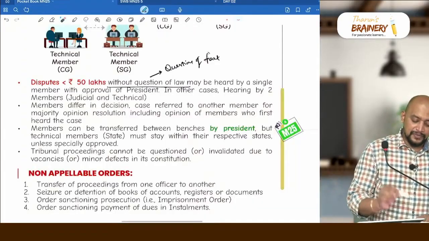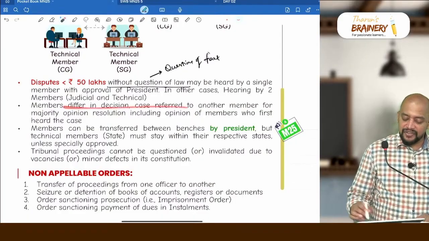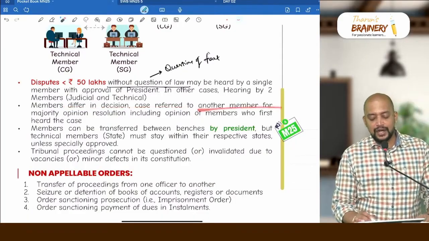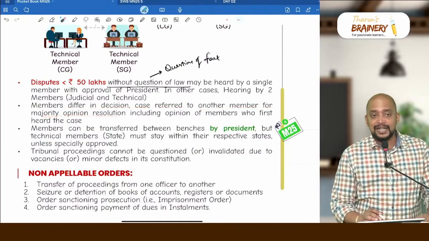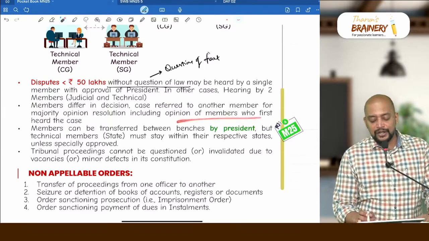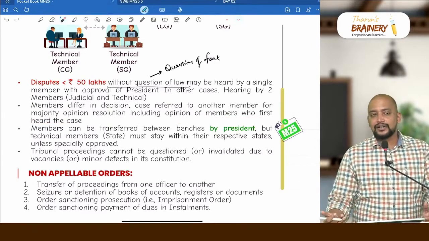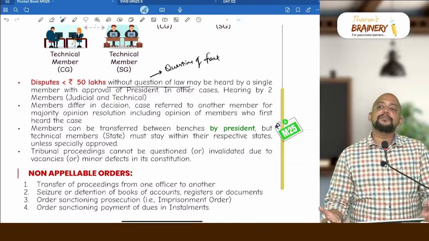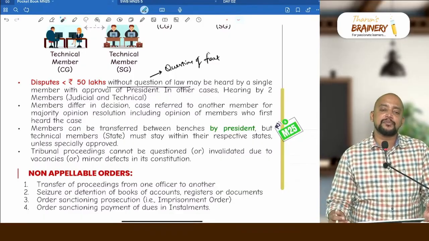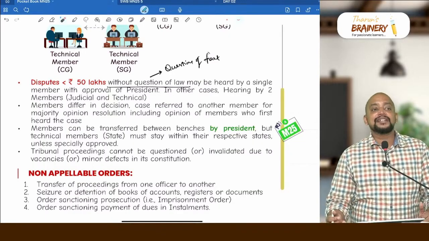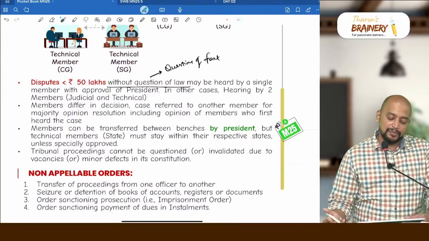And say this, if members differ in decision, the case is referred to another member for majority opinion resolution, including the opinion of the members who first heard the case. When there are more than one member, say for example 3 or 4 members, then definitely the majority's decision will prevail.